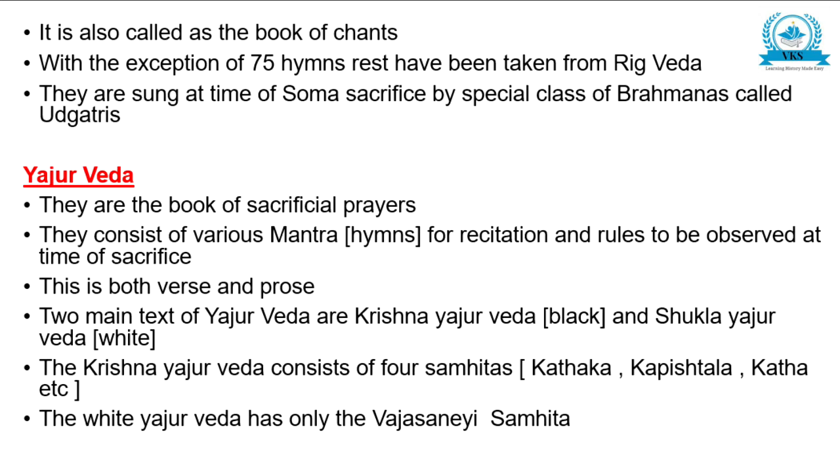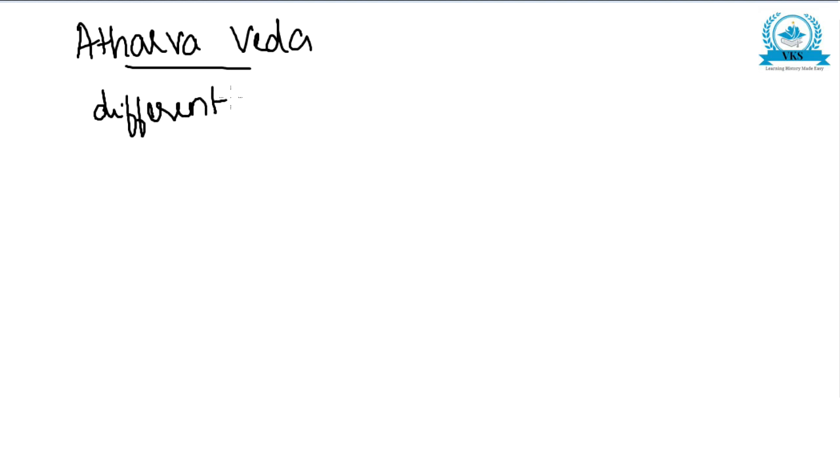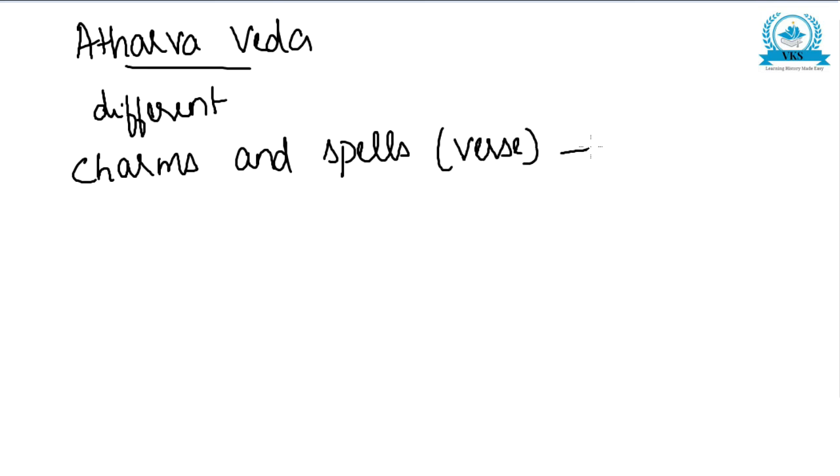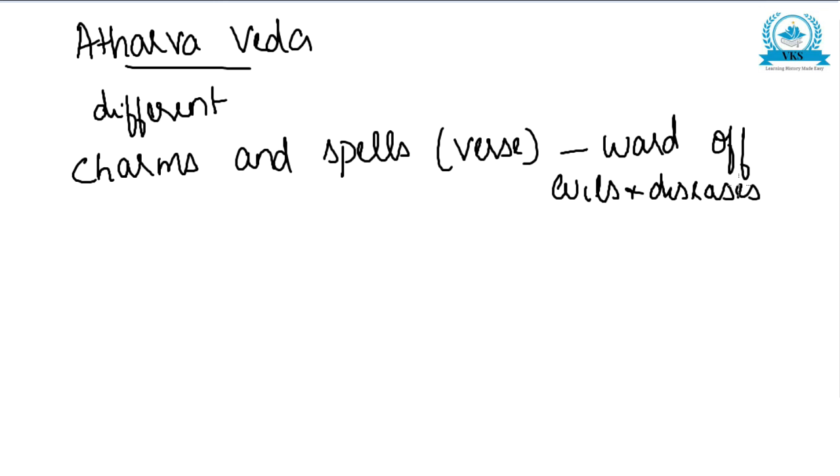So next, let us move on to the next Veda, the last one which we have to study, that is Atharva Veda. Atharva Veda is entirely different from other three Vedas and they include charms and spells, in verse form, to ward off evils and diseases.